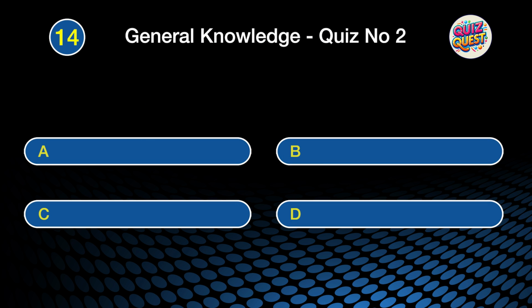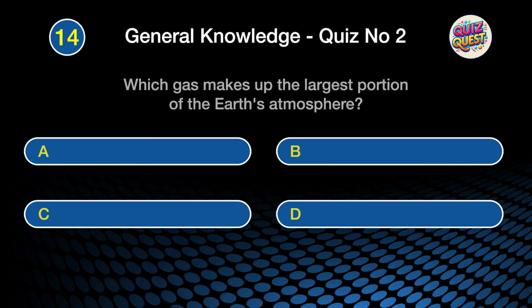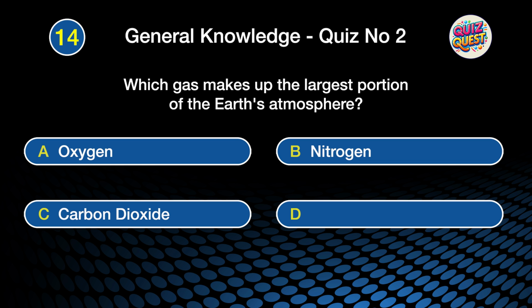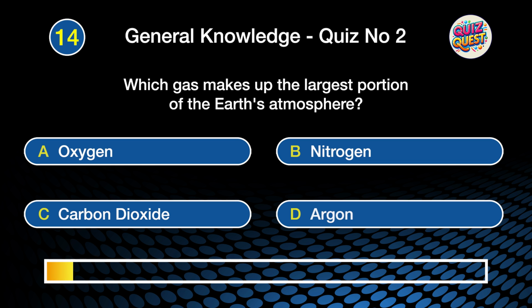Question 14. Which gas makes up the largest portion of the Earth's atmosphere? Is it A. Oxygen, B. Nitrogen, C. Carbon dioxide, or D. Argon?